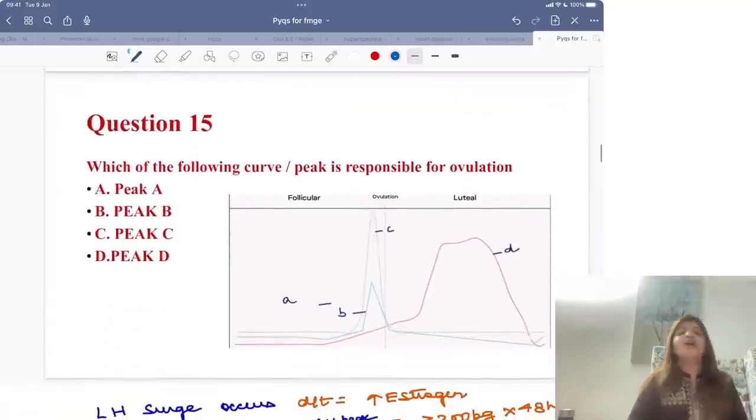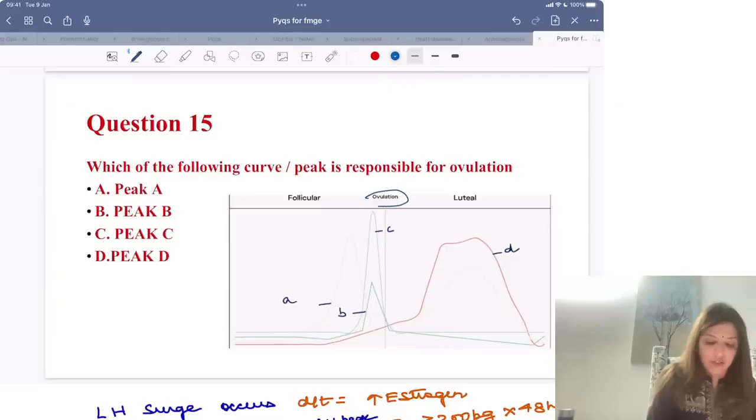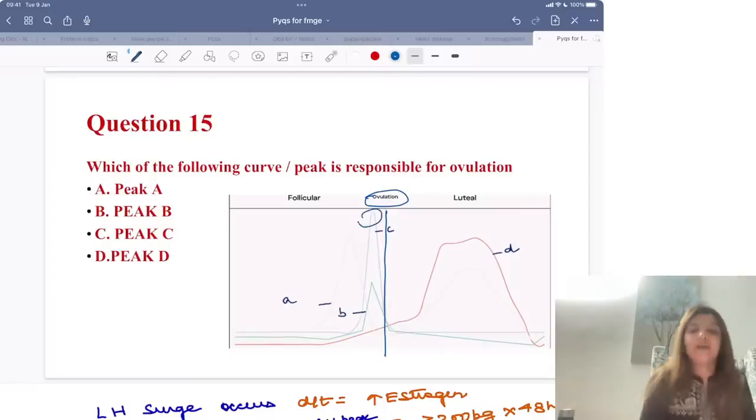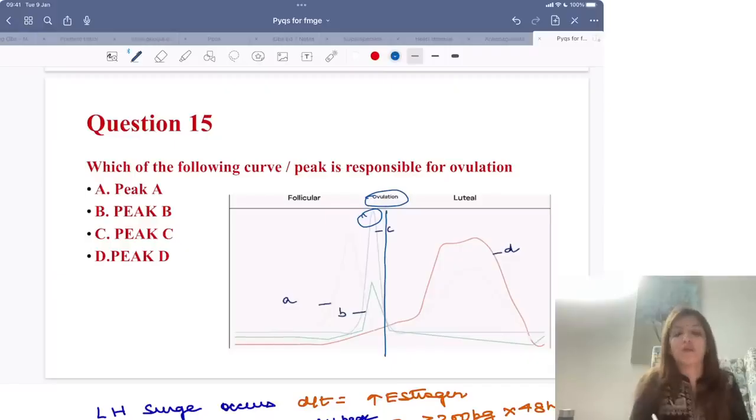Clear? Which of the following curve or peak is responsible for ovulation? So over here we are seeing this is ovulation, right? And we are seeing that over here. Now tell me, which peak do you think is responsible for ovulation? Now this peak over here is responsible for ovulation. That means peak C is responsible for ovulation. Which is the hormone which comes in peak C?